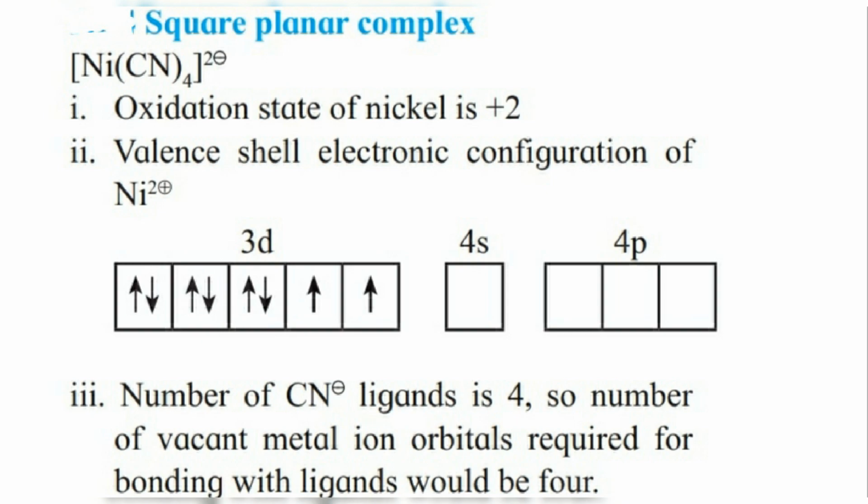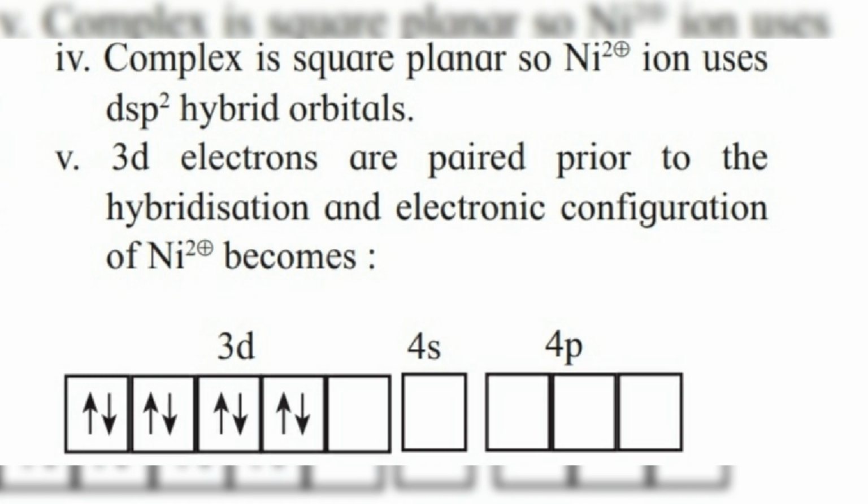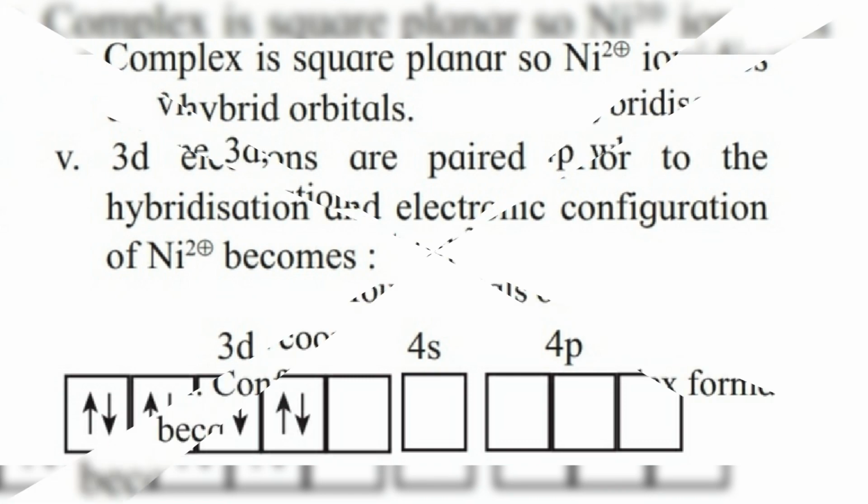Here the complex is square planar, so the Ni2 plus ion uses dsp2 hybrid orbitals, because CN negative is a strong field ligand and gives low spin, due to which electron pairing takes place. Hence the d electrons get paired up to give 3d paired up electrons with one vacant d orbital.